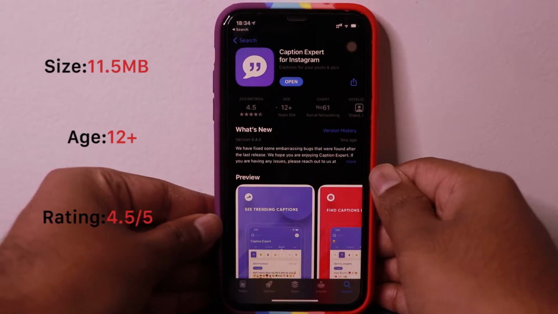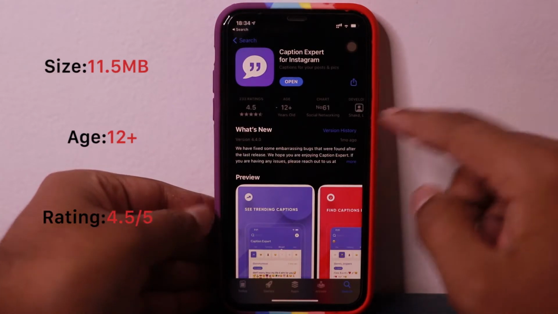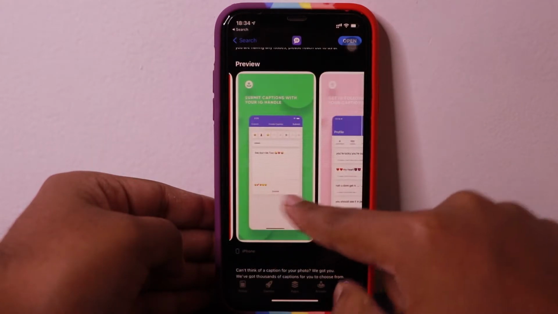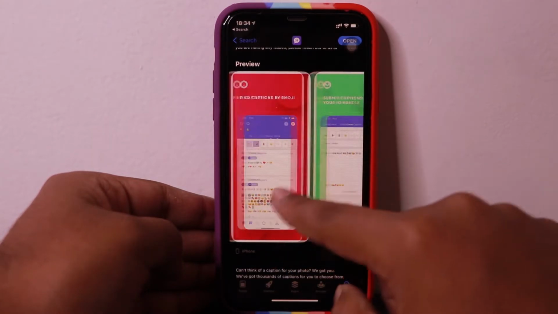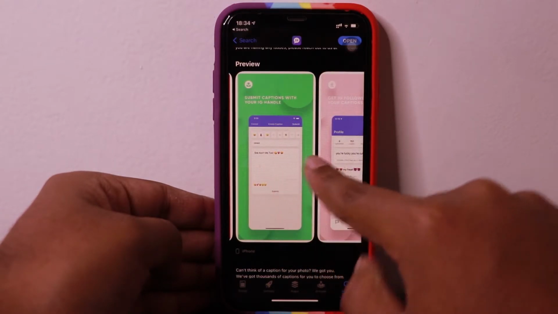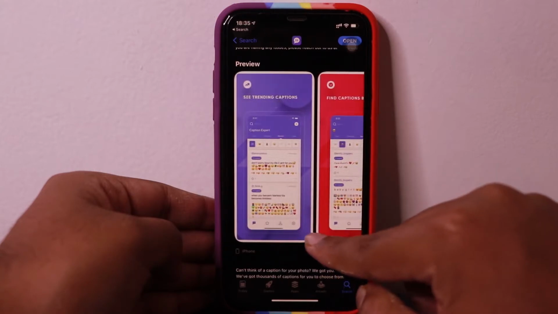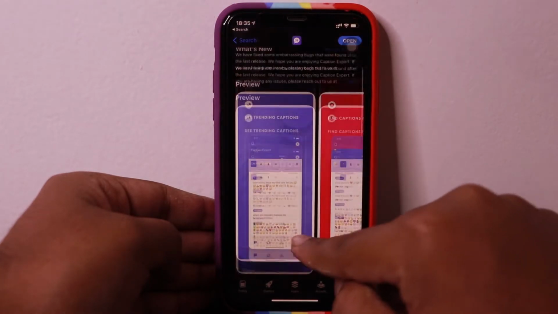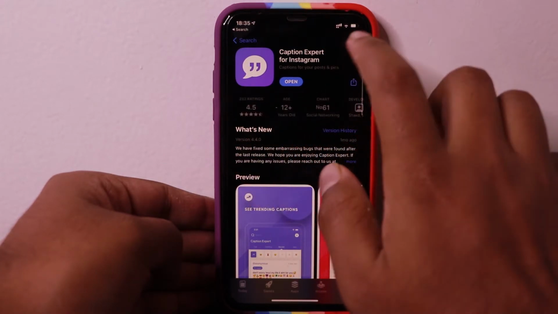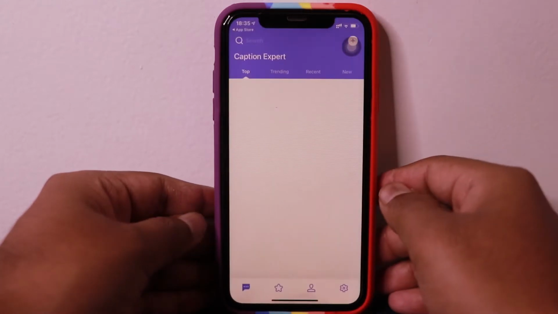So here's the app guys, Caption Expert for Instagram. As you can see there are various captions. You can select by caption, by trend, by emojis, by IG handle, and you can post some of your own captions as well. The rating for this app is 4.5 and the size of this app is 11 MB. So let's just open the app.